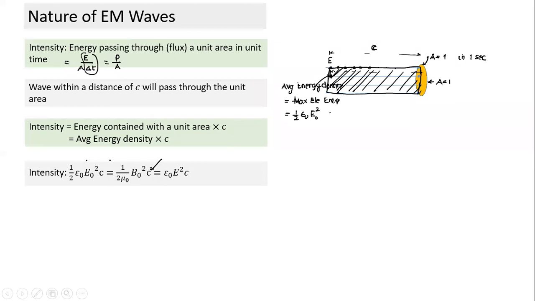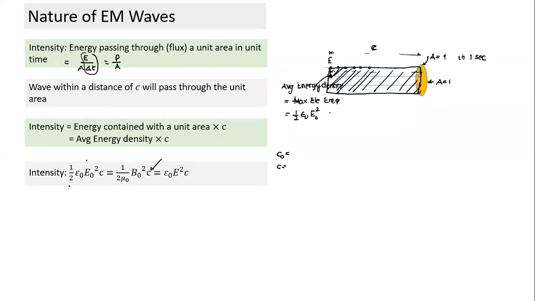Whenever I use the term C naught, what would C naught indicate? Speed of wave in vacuum. And if I use C, it's the speed in another medium. That's the normal convention, and C is a very common notation we use. Notation may change, so we should never get fixed with a particular notation. But some of the common notation we should be aware of. More so, we should understand what it implies.